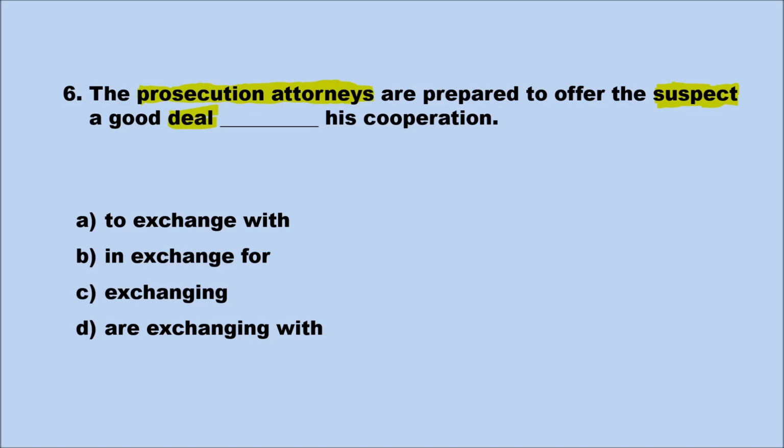Therefore, we need some kind of prepositional phrase here, and two of them are not prepositional phrases. So we can cross out C and D. We're left with only A and B. A, to exchange with, can be used when you're replacing something with something else. But we are not replacing something with something else. We're exchanging two things. So let's delete A. We're left with the correct prepositional phrase when you're swapping one thing for another. B, in exchange for. The full sentence for this one is the prosecution attorneys are prepared to offer the suspect a good deal in exchange for his cooperation.